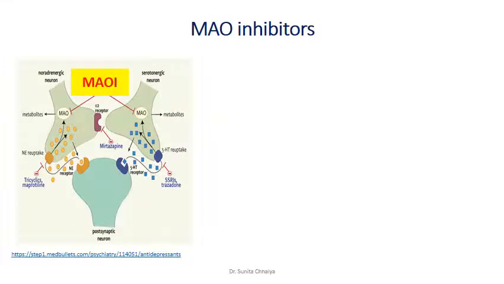First is monoamine oxidase inhibitor. You all must be aware that the monoamine oxidase enzyme metabolizes noradrenaline as well as 5-HT and dopamine. This enzyme exists in two forms, monoamine oxidase type A and monoamine oxidase type B. Type A is mainly selective for 5-HT metabolism, while type B is non-selective. So by inhibiting that enzyme, we can increase the concentration of both 5-HT and noradrenaline in the synaptic cleft.